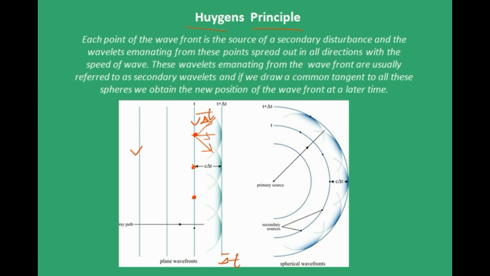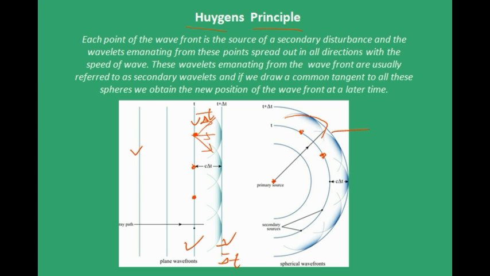So here it is straight, or here it is a plane, right? So here also it is a plane after time delta t. Here we started with a sphere. Take this point, join all the wavelets with a tangent, that will be again a sphere. So this is your new wavefront after time delta t, which is also a sphere with a common center as well.